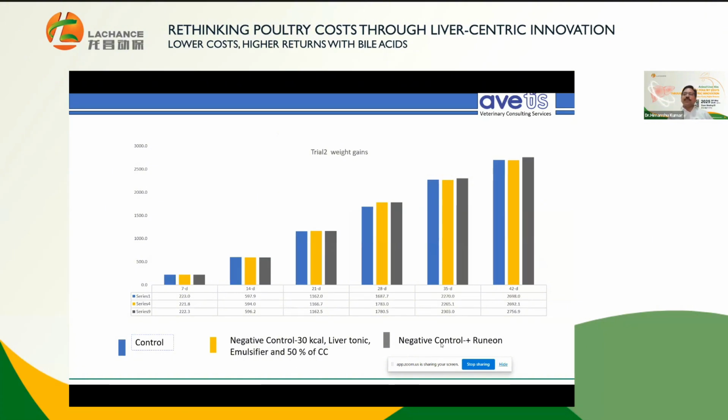And the third one was the negative control with Runion and nothing else, meaning liver tonic, emulsifier, and choline chloride weren't there. Still, the performance was much better than the other groups, the control and the negative control with liver tonic and emulsifier. This indicates that the product not only balances performance in terms of ROI, it also reduces the feed cost as well.